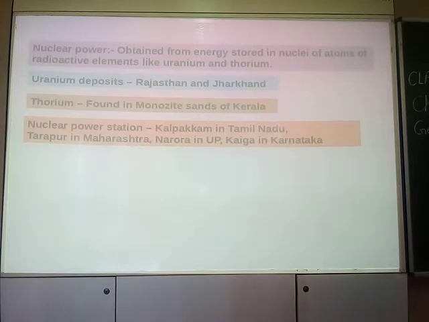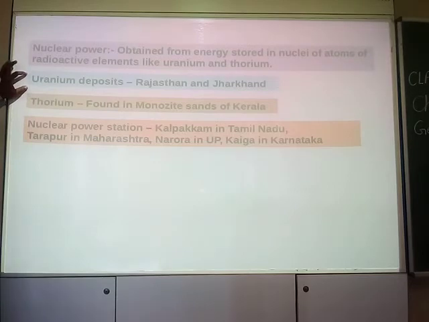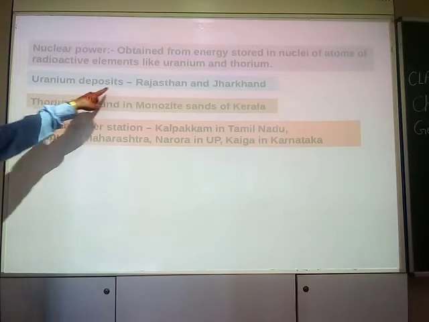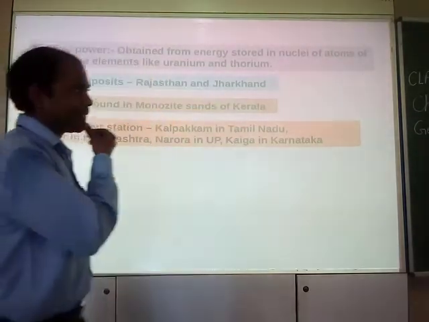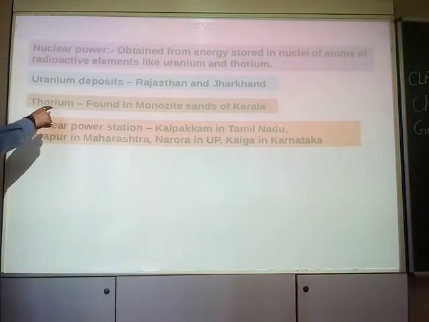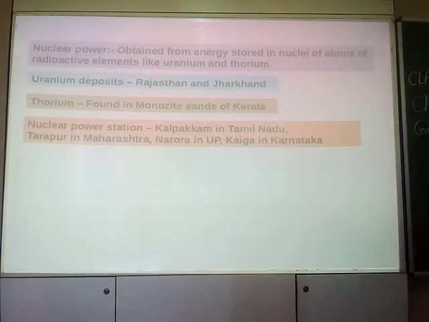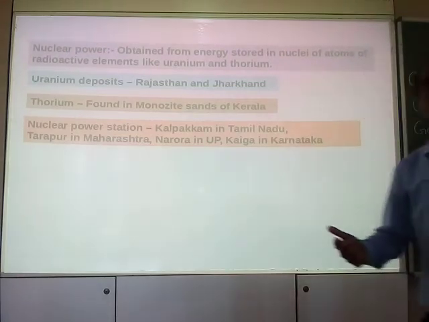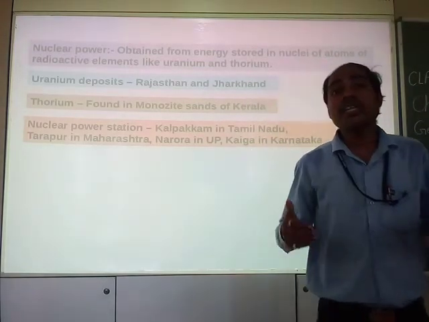Now it's a very good question, where do we get uranium deposits? The uranium deposits are found in Rajasthan and Jharkhand. Moreover, thorium is found in monazite sands of Kerala. Clear? These are the places from where we get these radioactive elements.